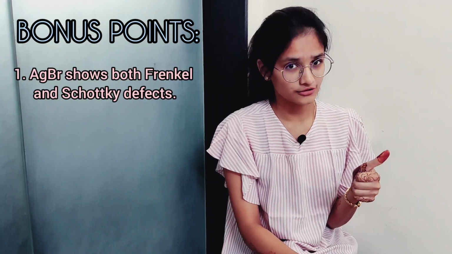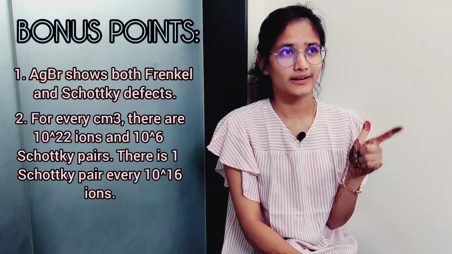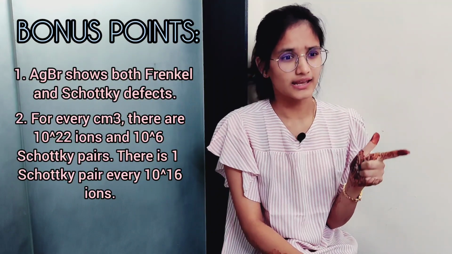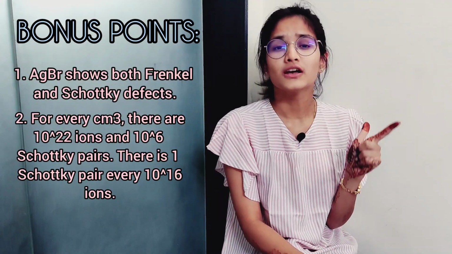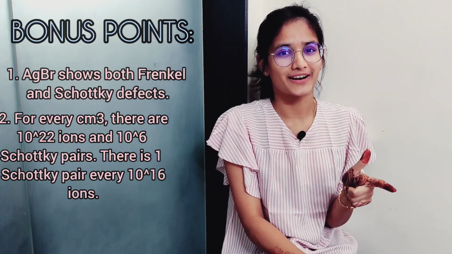Okay, there are some bonus points for you over here. Bonus point number 1, HBr shows both Frenkel and Schottky defects. Bonus point number 2, for every centimeter cube there are like 10 to the power 22 ions and 10 to the power 6 Schottky pairs, which means that there is one Schottky pair every 10 to the power 16 ions. Oh my god, I said it right.